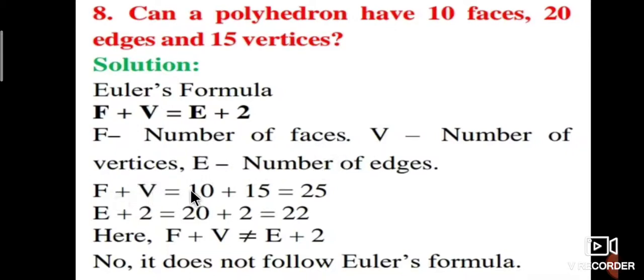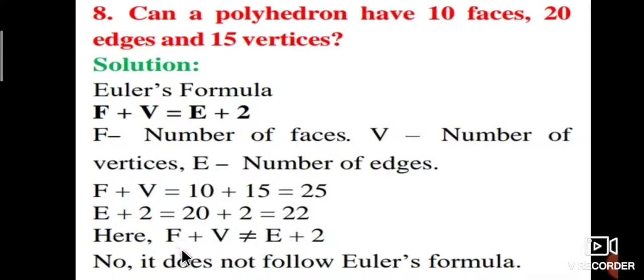Therefore, f plus v is equal to 10 plus 15, which is 25. And e plus 2 is equal to 20 plus 2, which is 22. So f plus v is 25 and e plus 2 is 22.